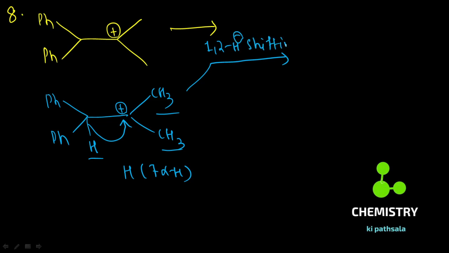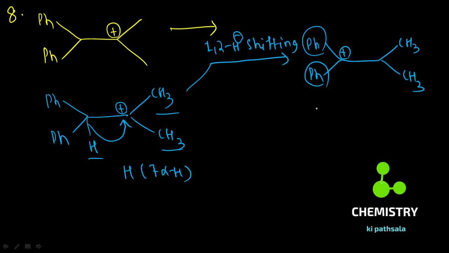What I will observe here is Ph and formation of a new carbocation, and there is CH3 and there is CH3. Now, talking about this carbocation, it is stabilized by resonance and also hyperconjugation, only 1 alpha hydrogen.